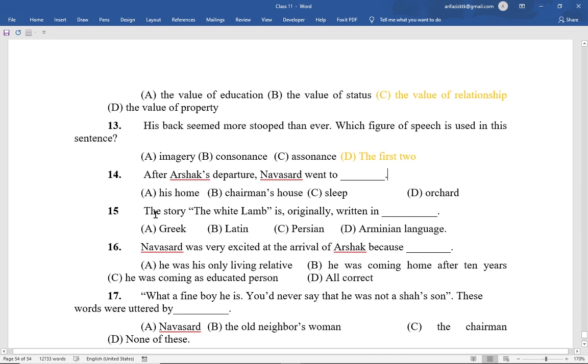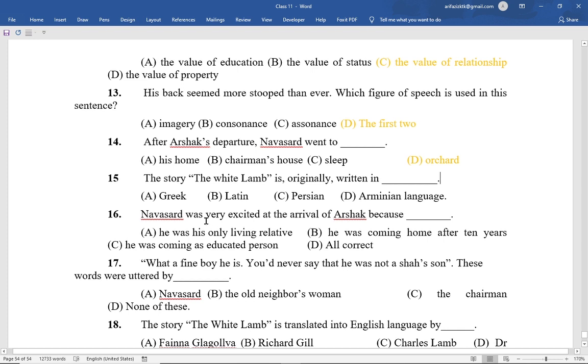Number 14: after Arshak's departure, Navasad went to dash. Option A, his home. Option B, chairman's house. Option C, sleep. And option D, orchard. So here the correct option is option D, orchard.